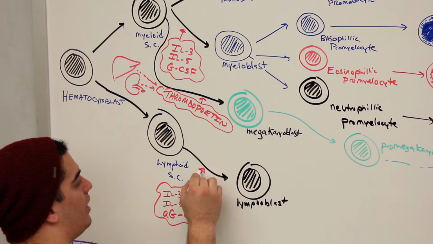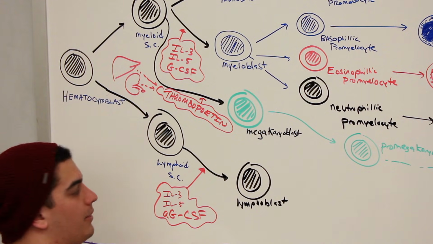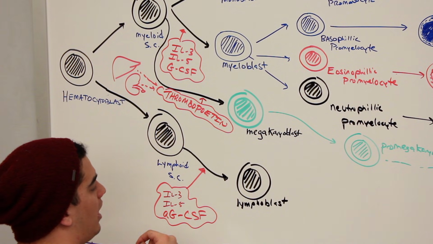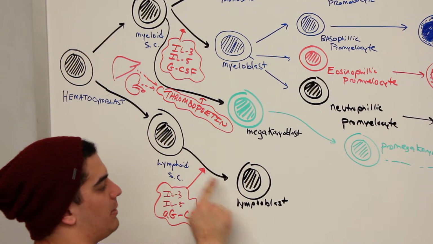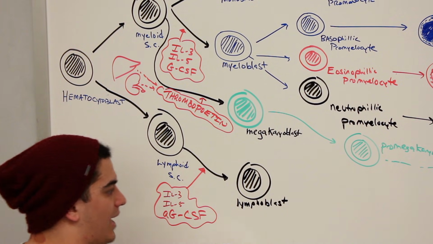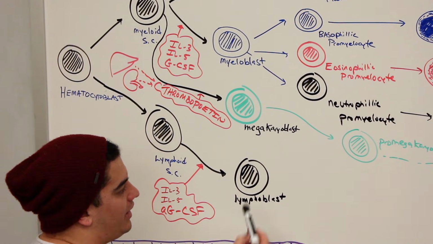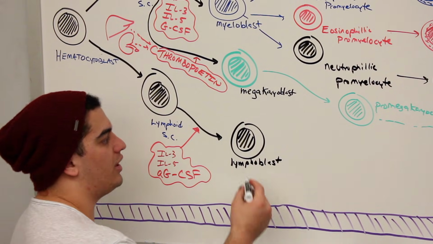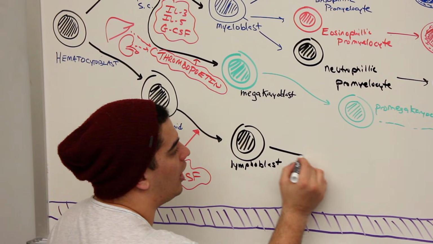And this would drive this step right here. So now interleukin 3, interleukin 5, and agranulocytic colony-stimulating factors can drive the lymphoid stem cell to becoming a lymphoblast.